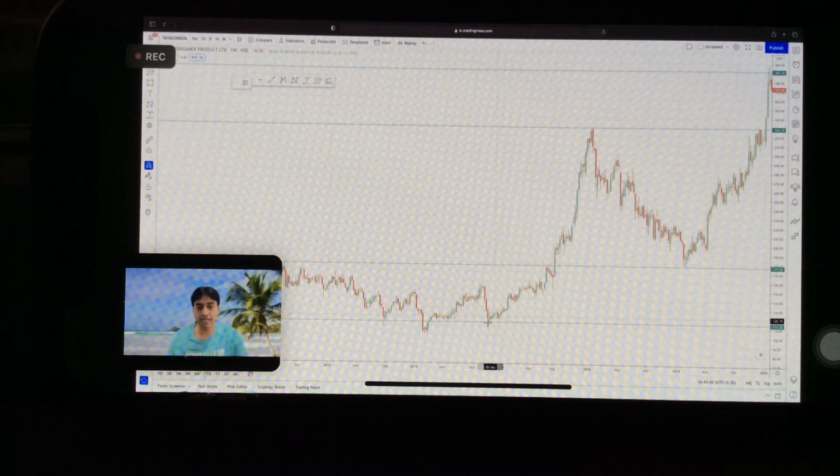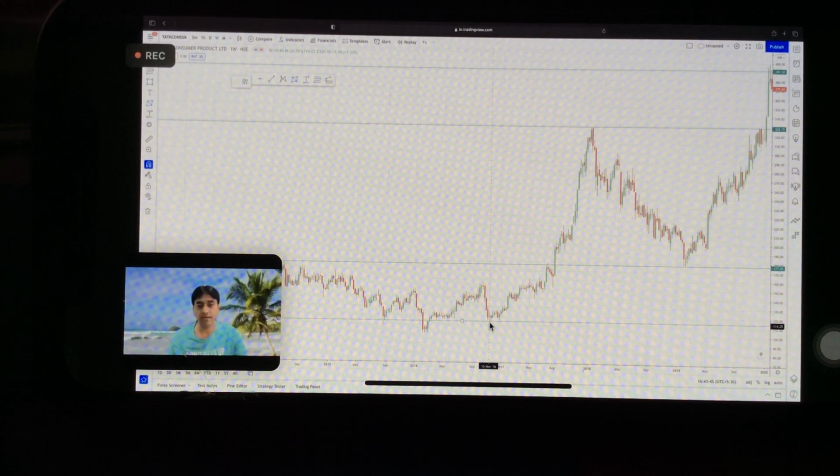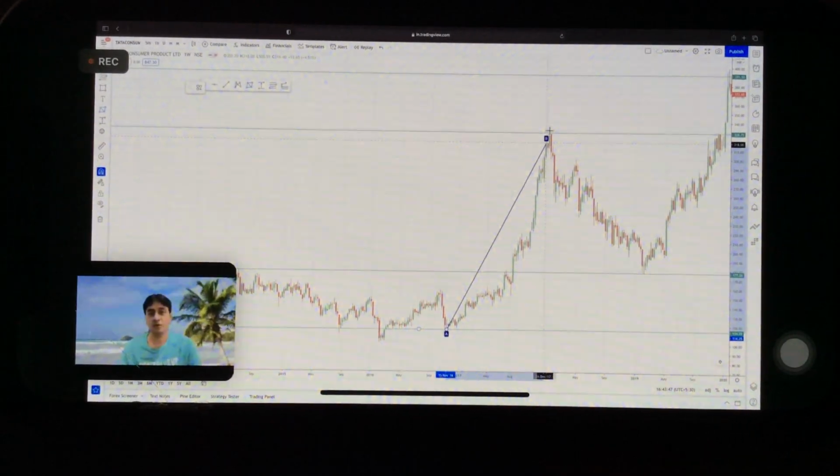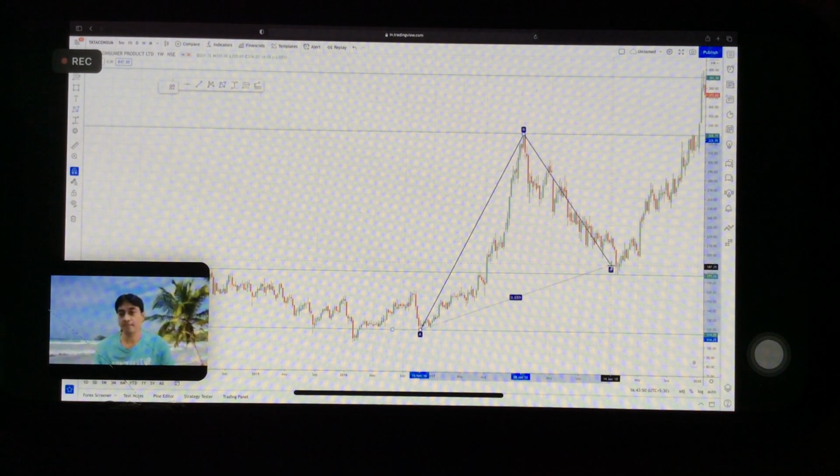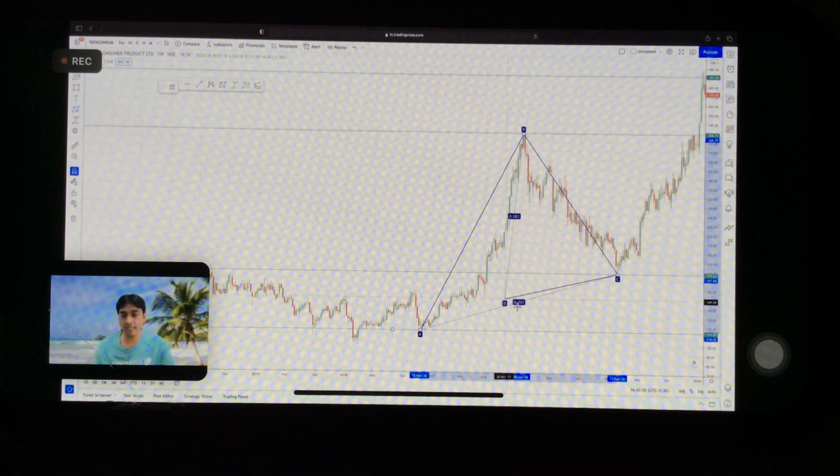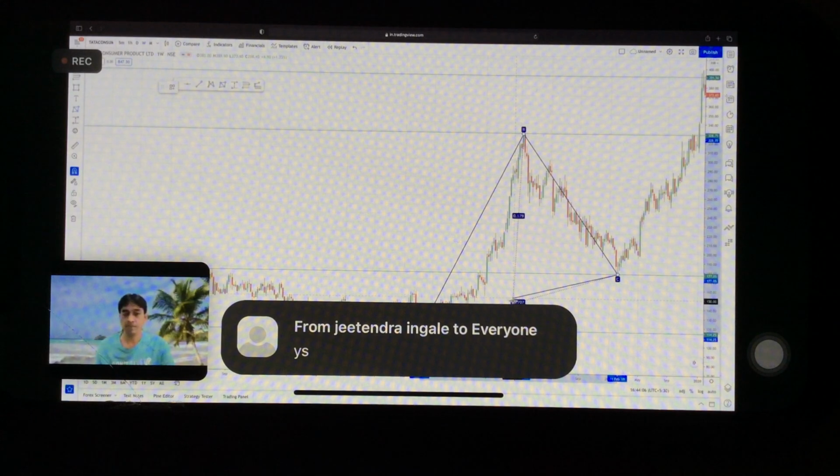So I know where my A point is. My A point is here. I will click on A, go up, click on B, and click on C. So are you able to make out what is written here? It's 707. That means it is calculating the A to B retracement, how much retracement has happened. So it's the C point retracement.